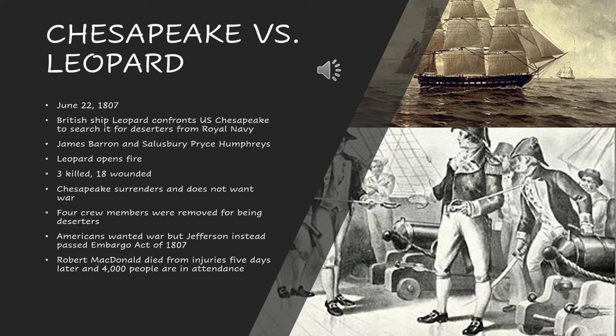But instead, it really backfires even more on his second presidency. So as we can see, the Chesapeake versus Leopard is a disaster in itself, and then what comes afterwards is even more of a disaster as well.